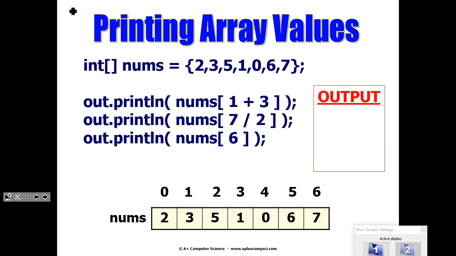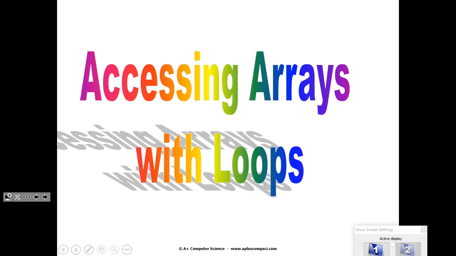Now, one thing, obviously, you've got to be careful about this. One mistake that you can make is like here: what is the length of this array that we're looking at right now? The length is 7, yes? Is there 7 numbers? Yes. But can I access spot 7? No. There is no spot 7, right? And I can't do spot 8, can't do spot 9, can't do spot -1, obviously. So you have to stay within bounds, just like with strings. That's something you have to be really careful about.